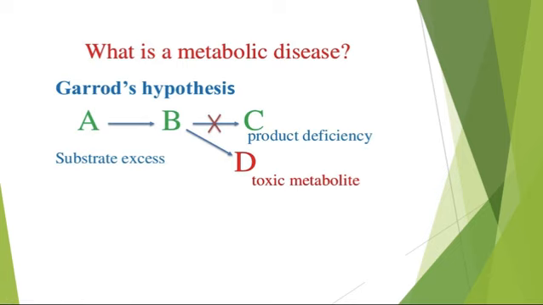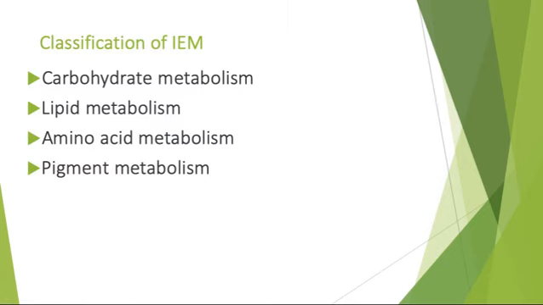The classification of inborn errors of metabolism: we can say it is related to carbohydrate metabolism, lipid metabolism, amino acid or protein metabolism, and pigment metabolism. For carbohydrate, you know there are a number of them, like the glycogen storage diseases and galactosemia. And for lipid, we can say Niemann-Pick disease, Gaucher's disease, or Refsum's disease. Pigment metabolism disorders can be due to the porphyrias.